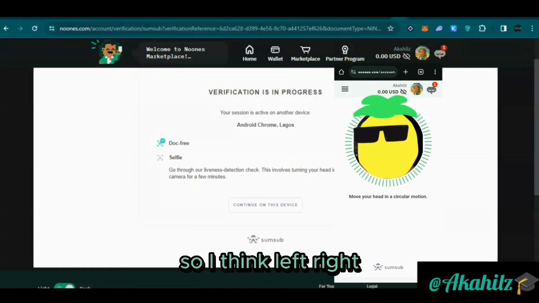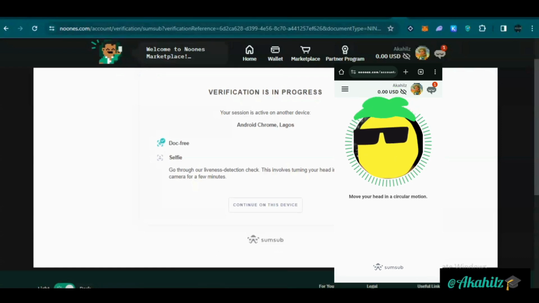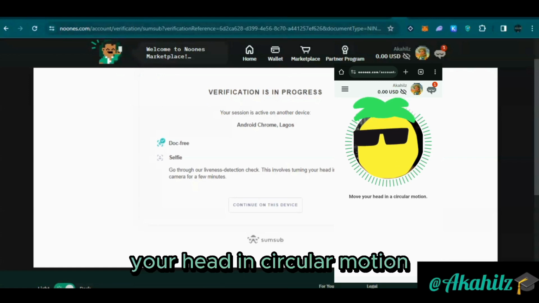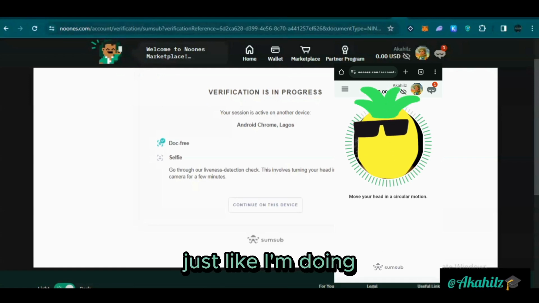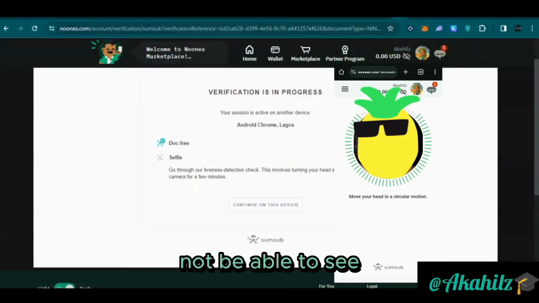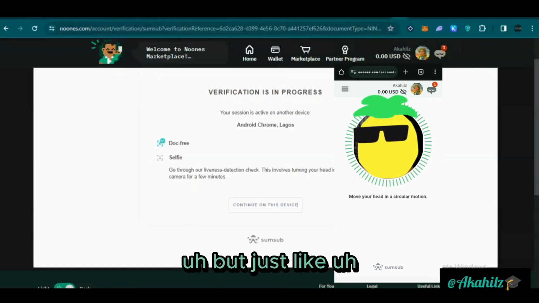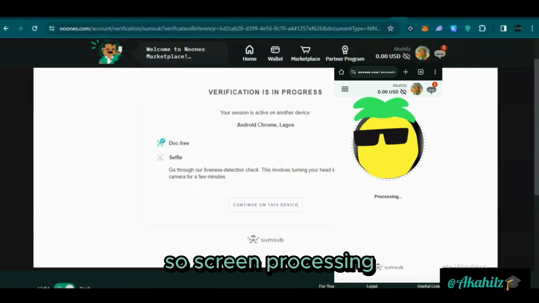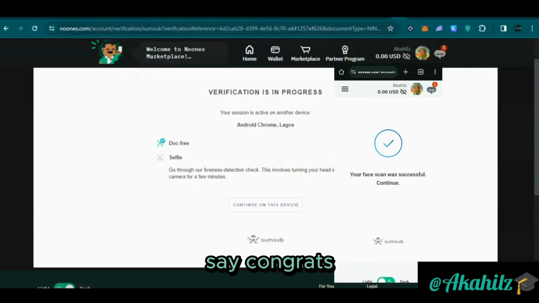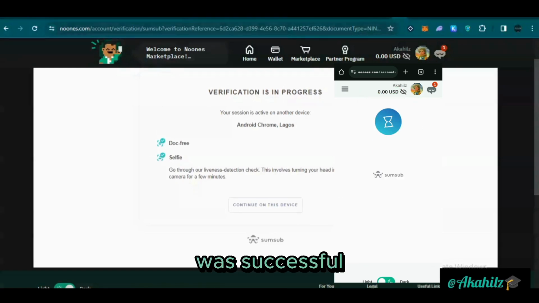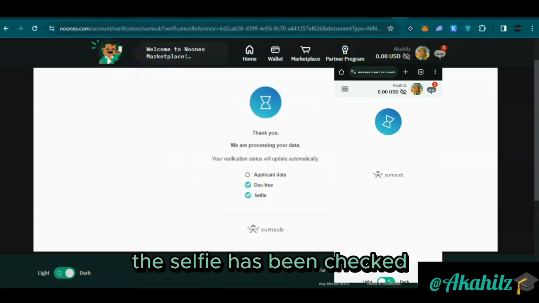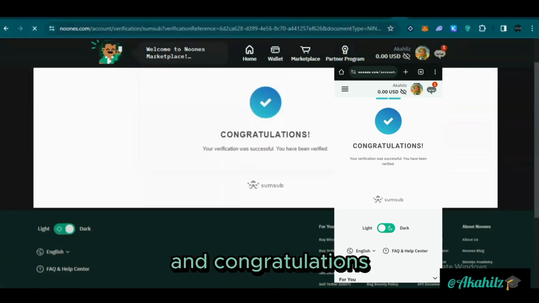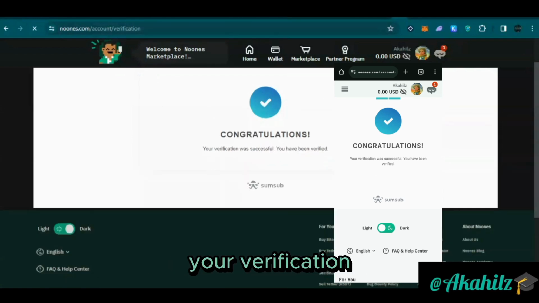So I think left, right. Just roll your head in circular motion and make sure your face is bright, just like I'm doing. Though you might not be able to see, it's just like the animation that was on the screen before. So it's currently processing. We're just going to wait for this. Yeah, it says congrats, your face scan was successful. Continue. So you can see here the selfie has been checked, and congratulations, your verification was successful.